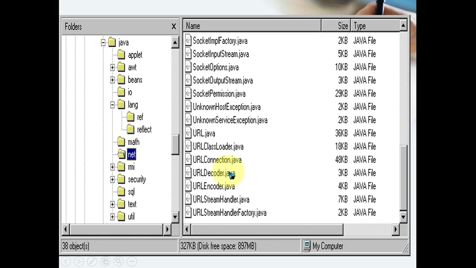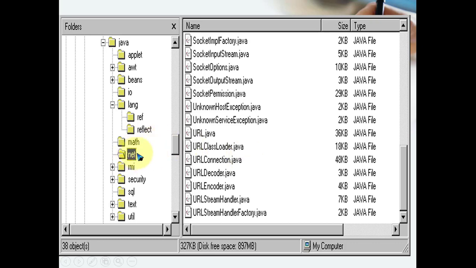TCP/IP related classes. All these classes are related to network programming, and that's why the package name is given as net. There is no class inside this package which is not related to networking. That's why these are logically related classes that you group together and keep in a folder.